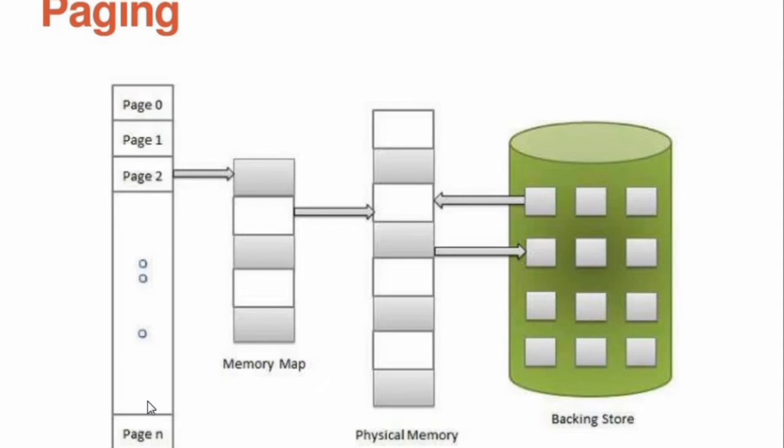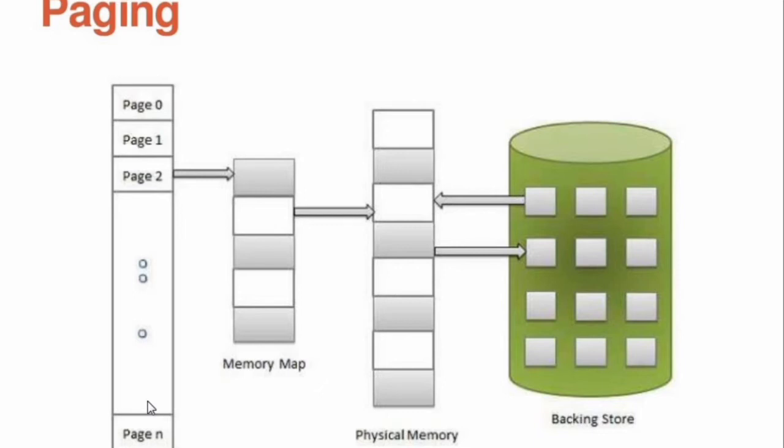Then we will see the page replacement concept. Page replacement means when the page cannot be loaded in a main memory, then we have to do page replacement.